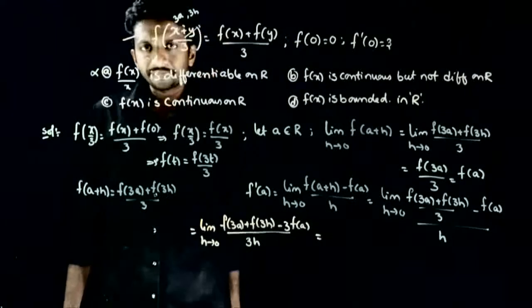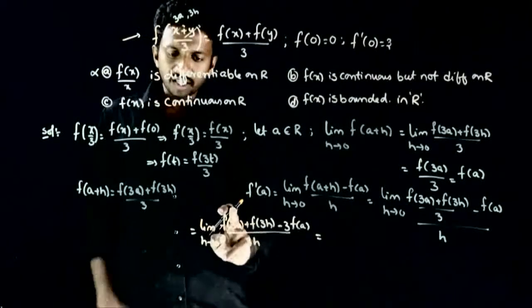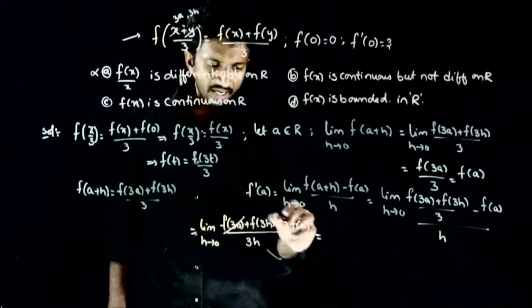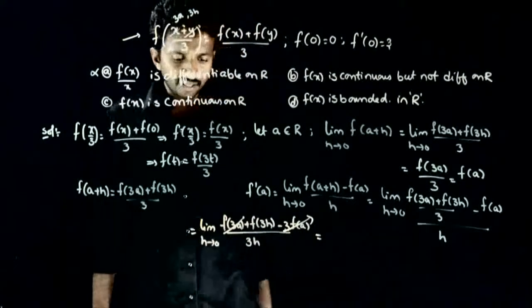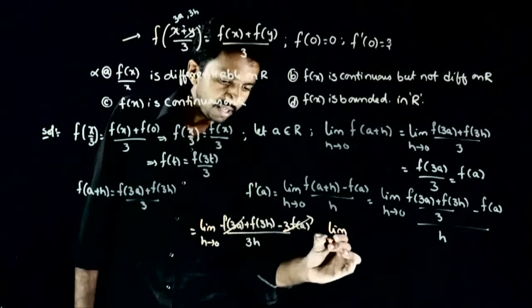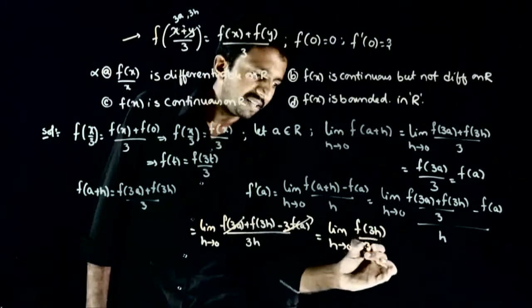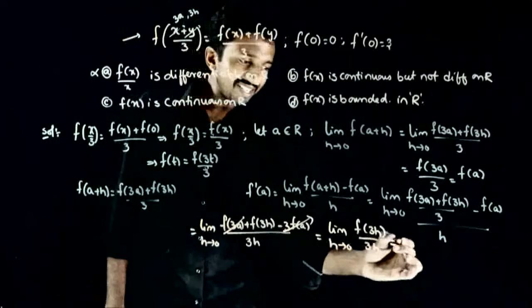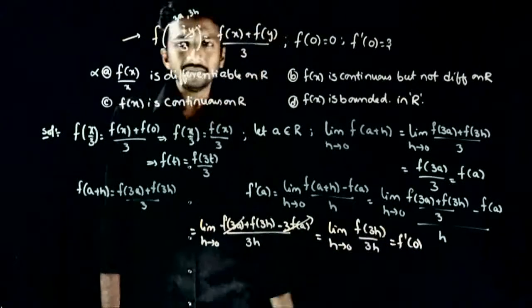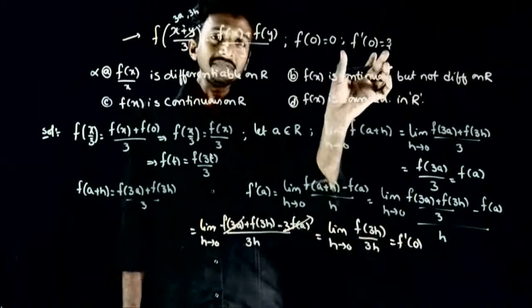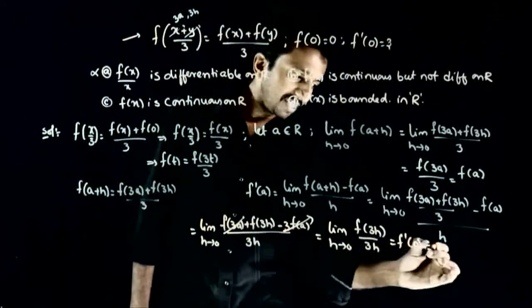So आप देख सकते हैं f of 3a is same as 3 times f of a. So f of 3a and 3 times f of a are getting cancelled. That is equal to limit h tends to 0 f of 3h by 3h. This is nothing but f dash of 0, and it's given as 3. So that is equal to 3.